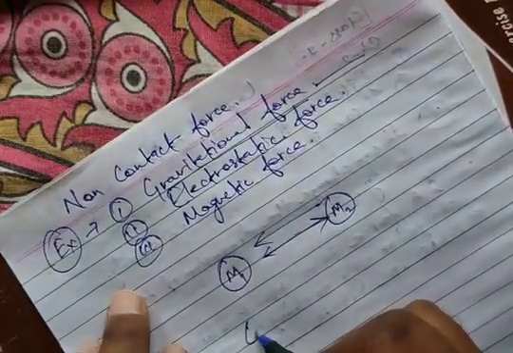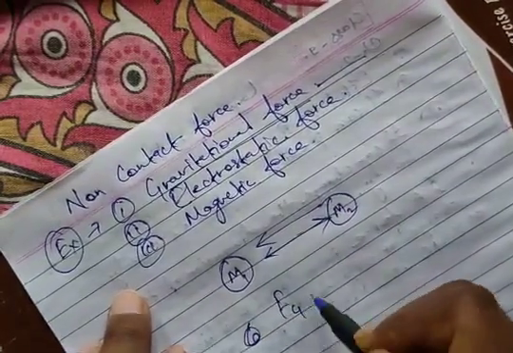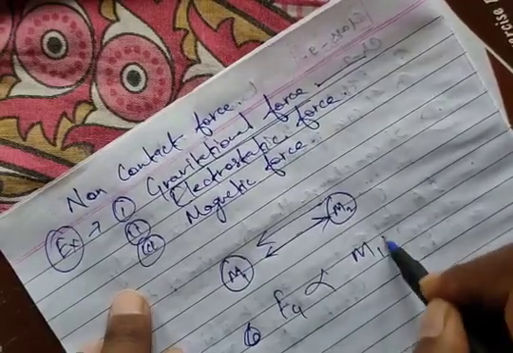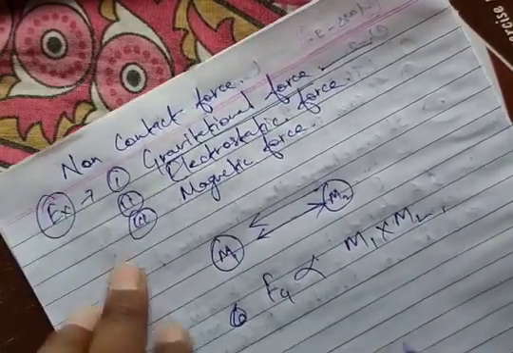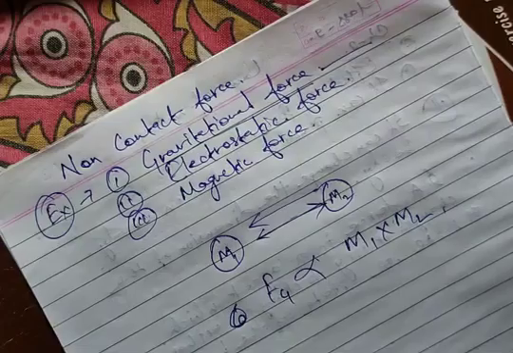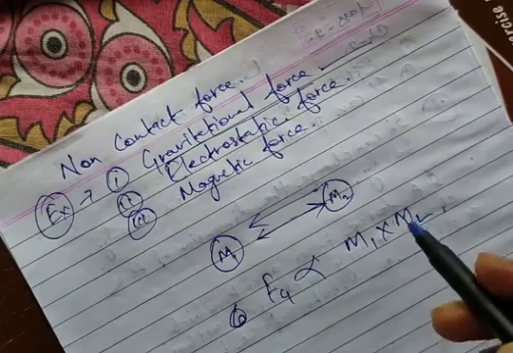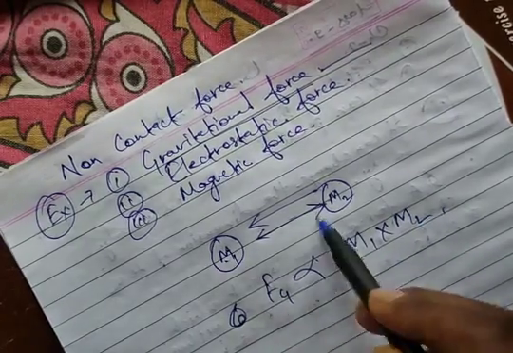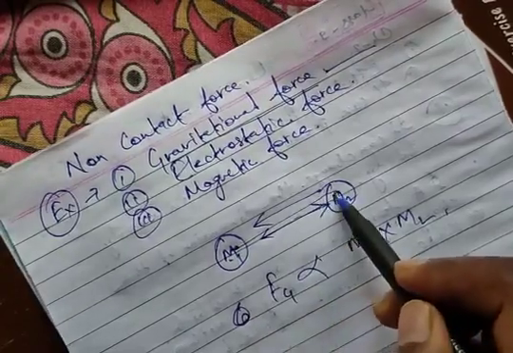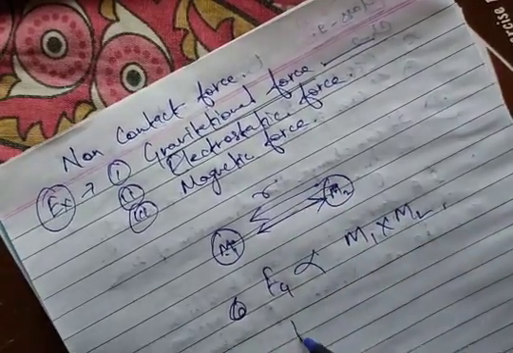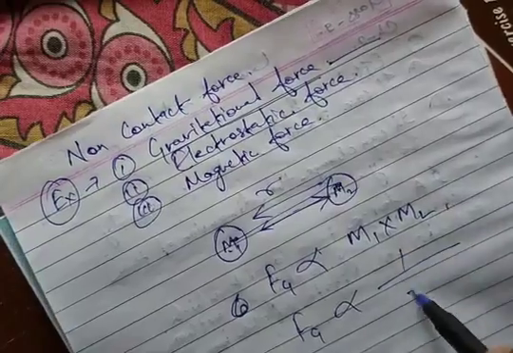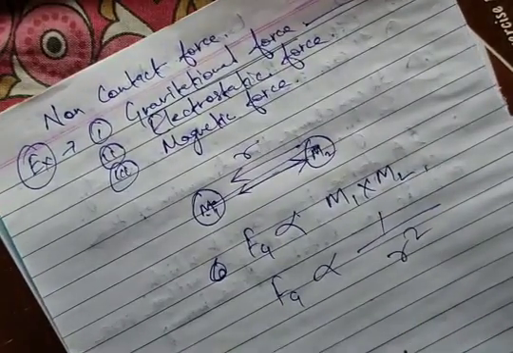This gravitational force is directly proportional to the product of m1 into m2, and inversely proportional to the square of the distance r between them.